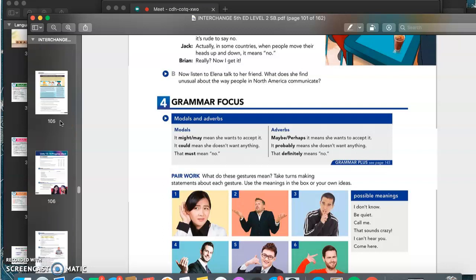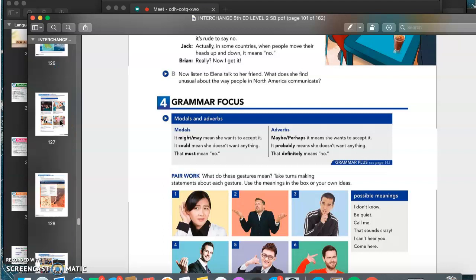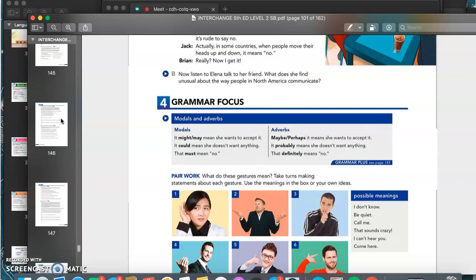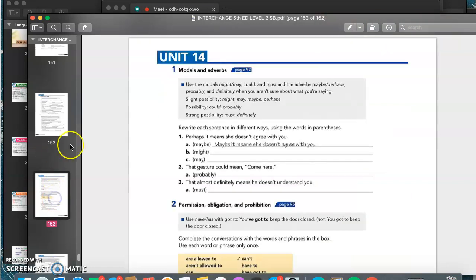So knowing that, I am going to send you an exercise, which is of course the Grammar Plus for the Unit 14. This is a very short exercise. It's just to practice. What you're going to do is rewrite these sentences using the words that we have in parentheses. You're going to be given a sentence and using the words, which are going to be modals and adverbs, in the parentheses, you are going to complete it.